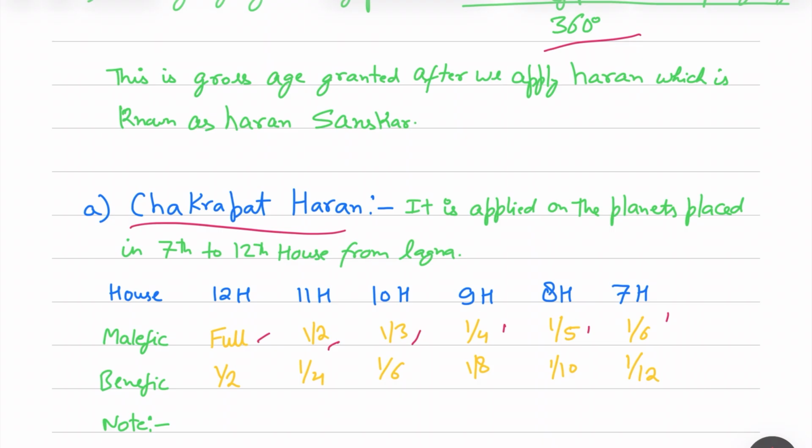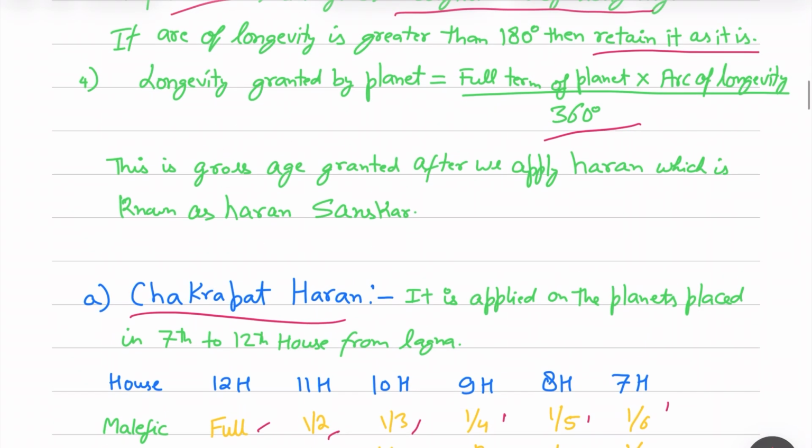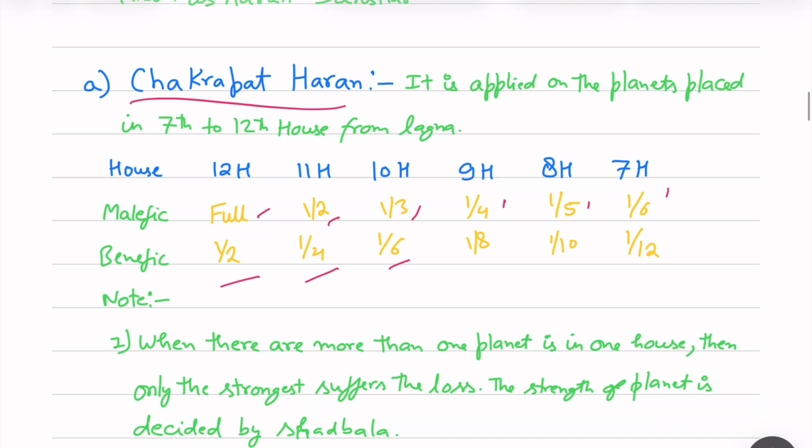And whatever is the value, if it is a benefic placed in the 12th house, one half will be reduced. If it is in the 11th house, one fourth. If it is in the 10th house, one sixth of the value whichever we have calculated. And if it is in the ninth house, one eighth. If it is in the 8th house, one tenth. And if it is in the 7th house, one twelfth. So these are the Harans.